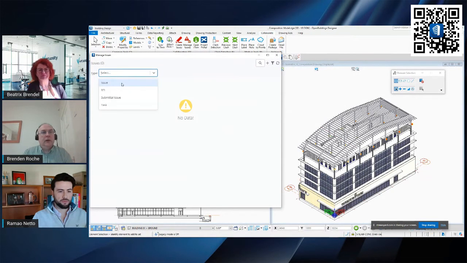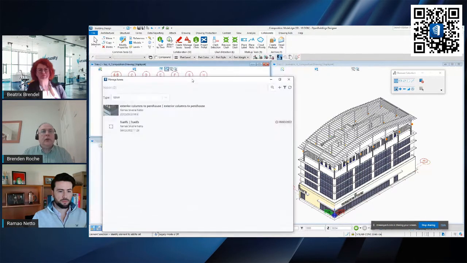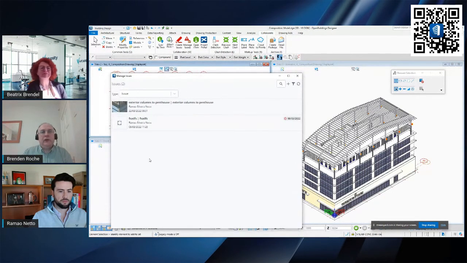Okay, so I'll just put it back on issues, and there we go. So this is my issues resolution manager, okay? And I can go up to here, and like I said, I can filter things. I can even search for things in my list. But there's also a little plus sign here to fill out a form, and that could initialize an issue.